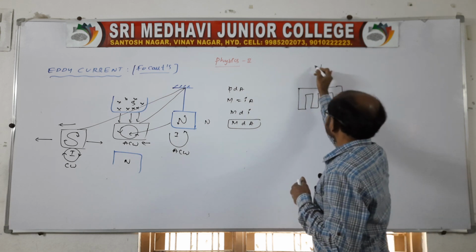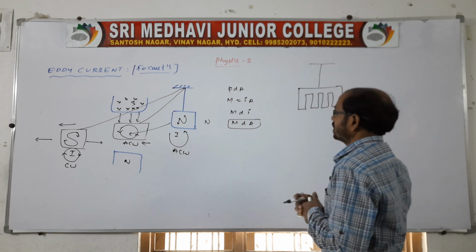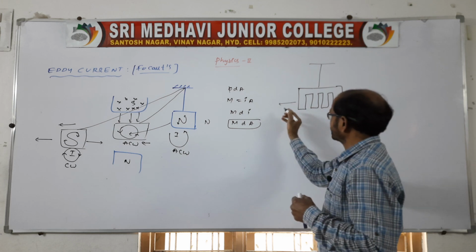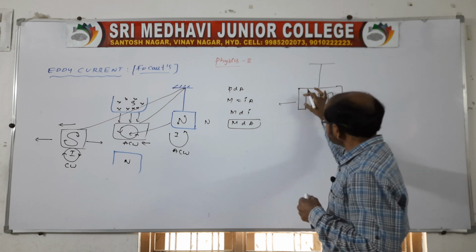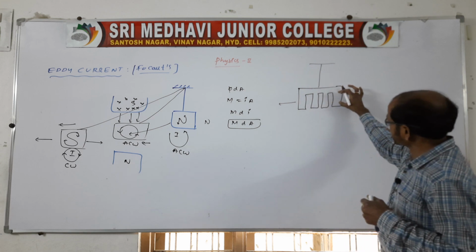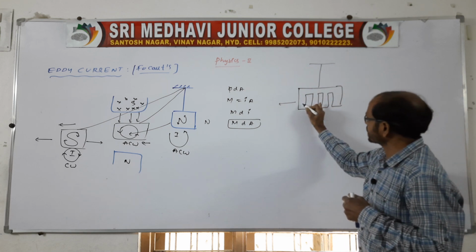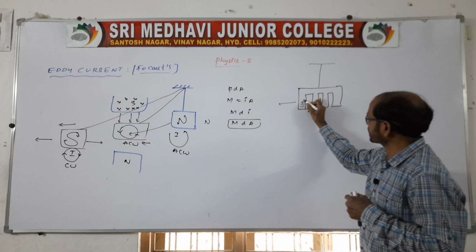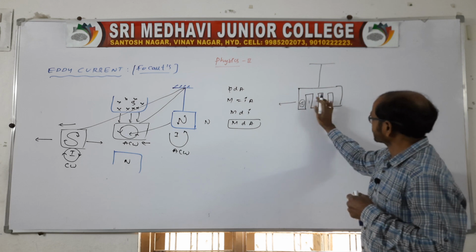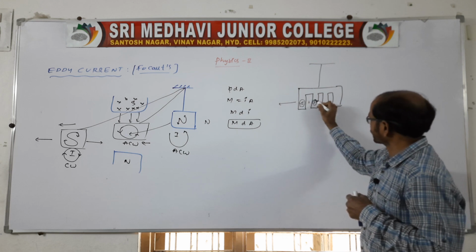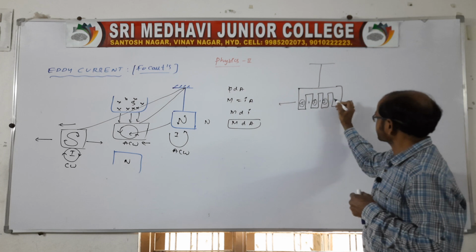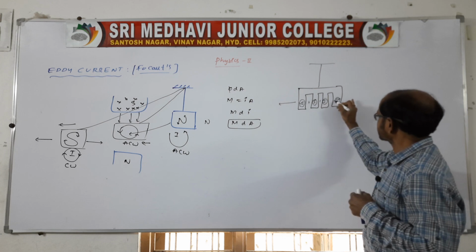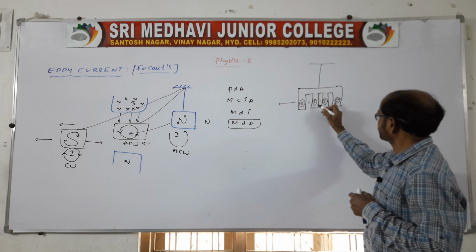Suppose I suspend a sheet like this, and it enters a uniform magnetic field. Then in each and every rectangular section, a current is produced in the anti-clockwise direction. The current is induced in each one, in the form like this. Clear?